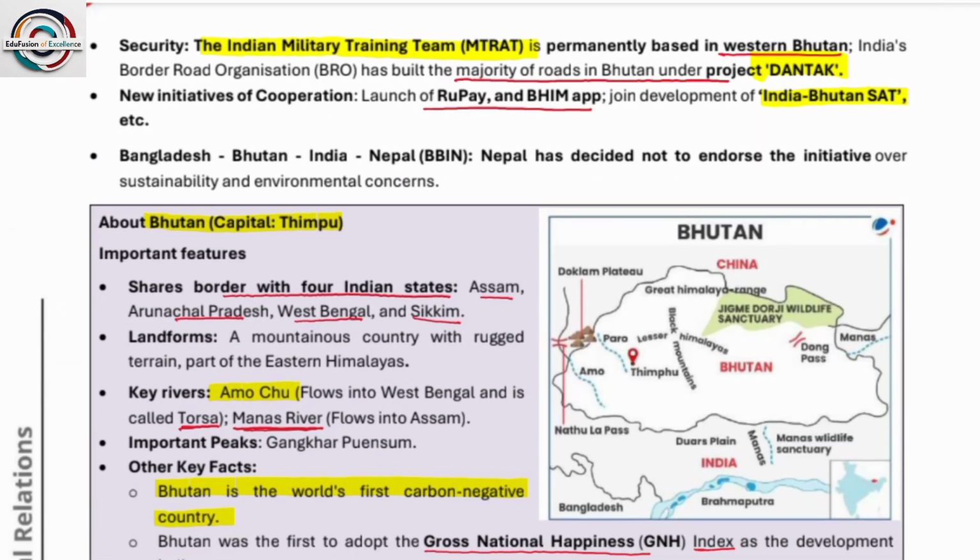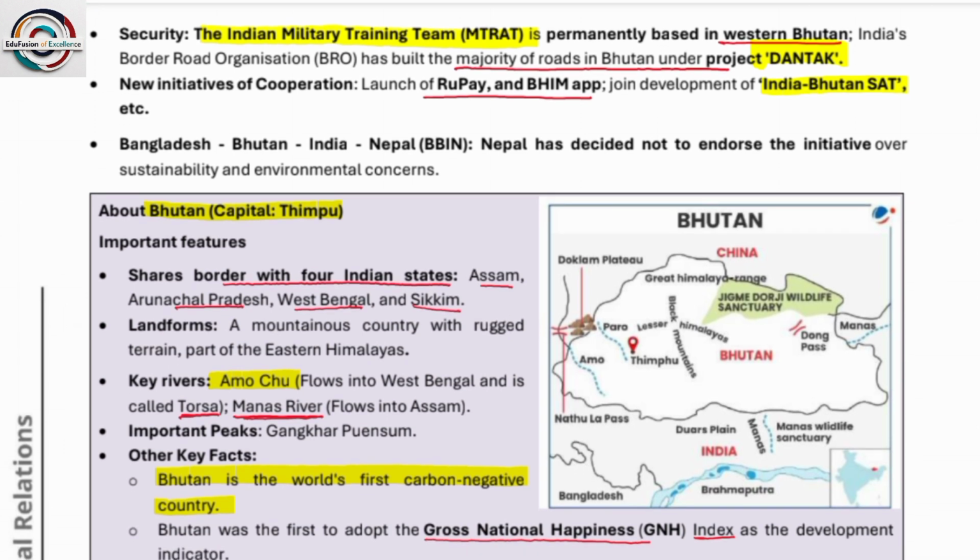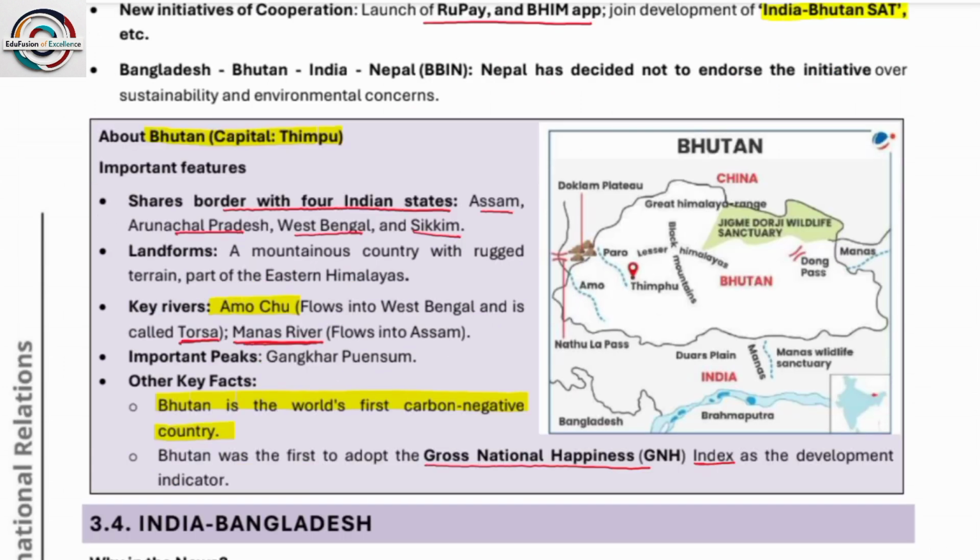Next one is the security. The Indian military training team IMTRAT is permanently based in Western Bhutan. India's Border Roads Organisation has built the majority of roads in Bhutan under Project Dantak. New initiatives of cooperation like launch of RuPay and BHIM, joint development of India-Bhutan SAT. Next is Bangladesh, Bhutan, India, Nepal has decided not to endorse the initiatives of sustainability and environmental concerns.